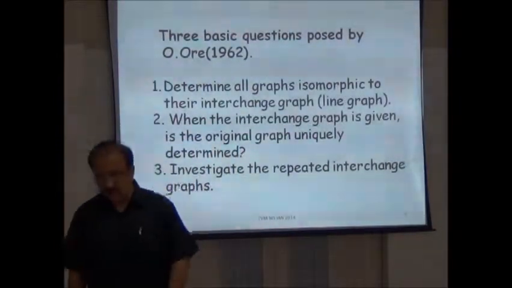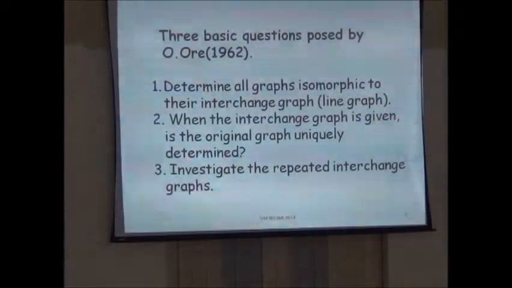So this is the fundamental question posed by Ore, a famous graph theorist. He posed the problem: find all graphs isomorphic to their line graph. When the line graph is given, can you find the original graph, uniquely determined?